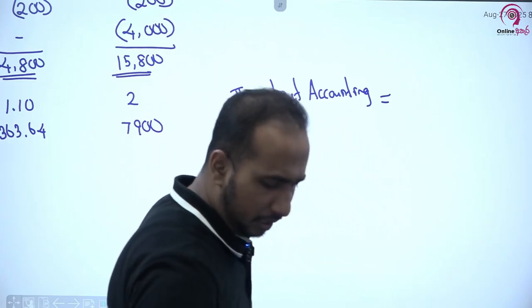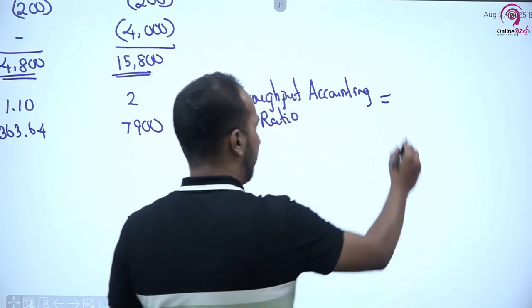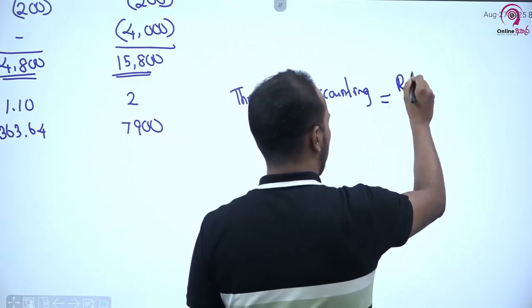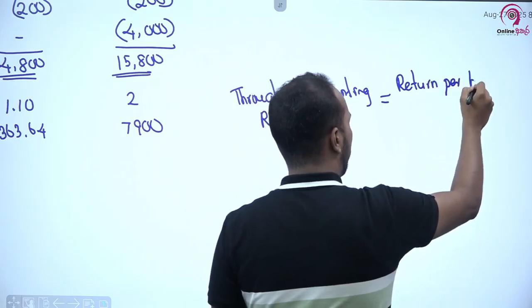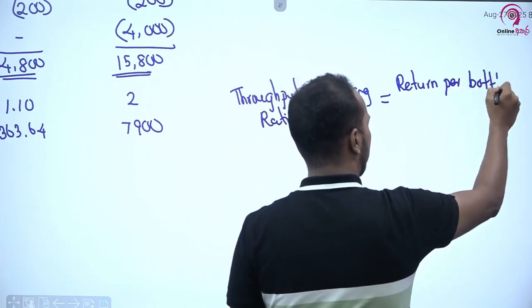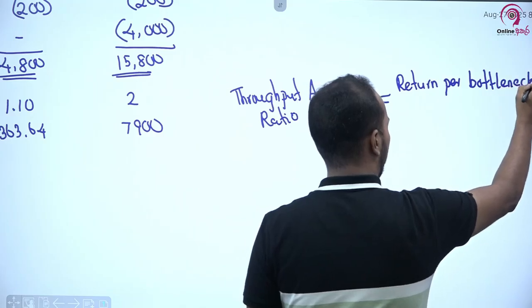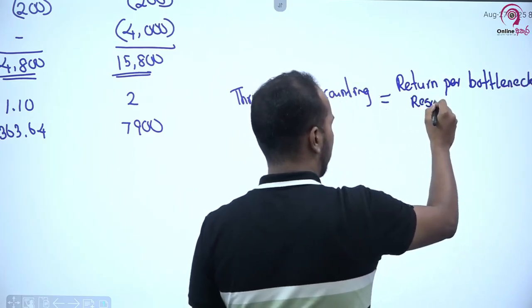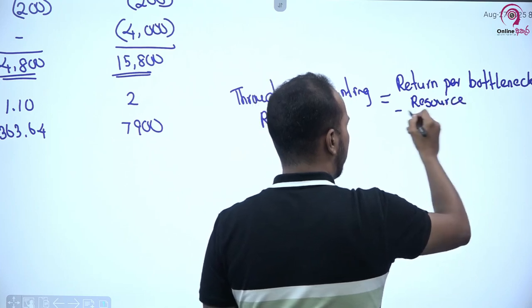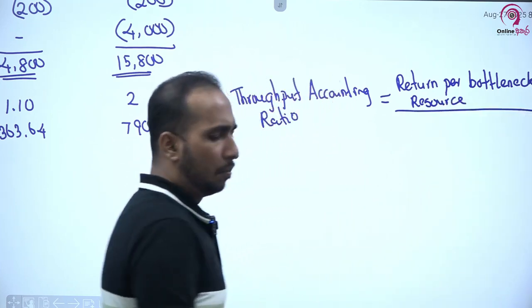Return per bottleneck resource unit divided by the total conversion cost per unit of bottleneck resource.